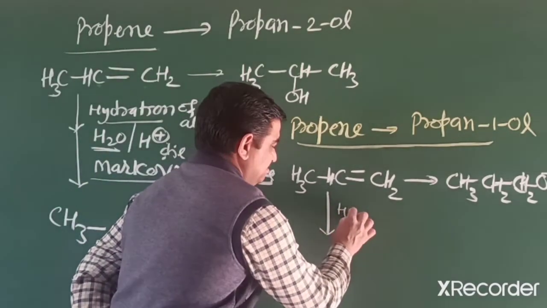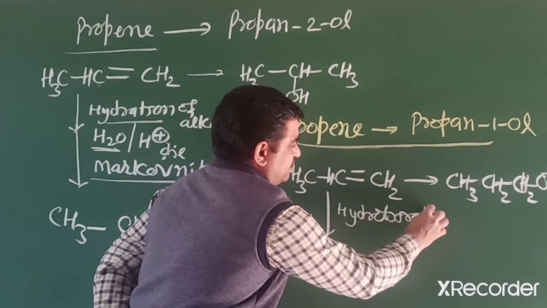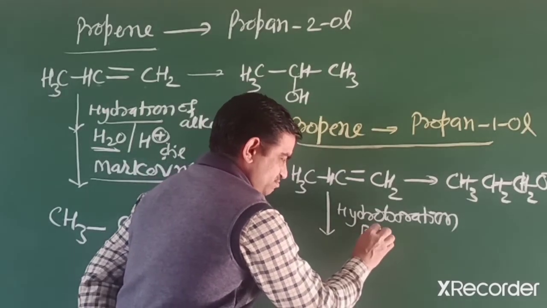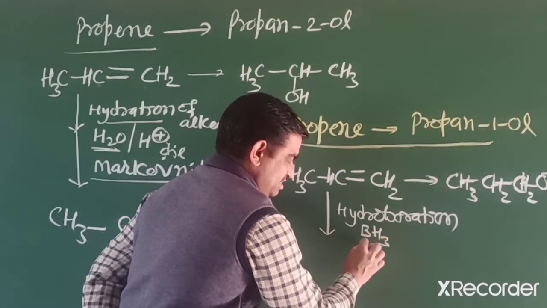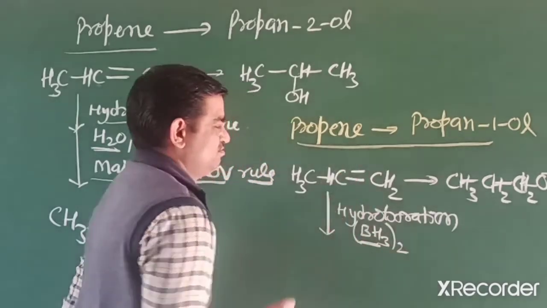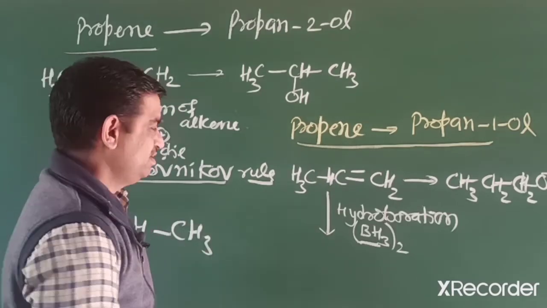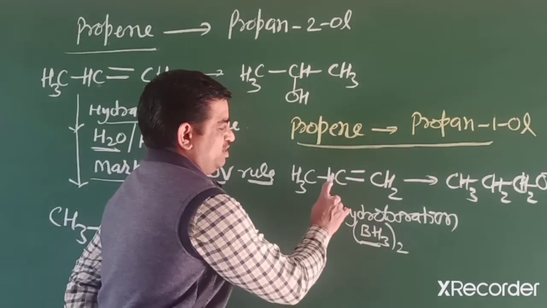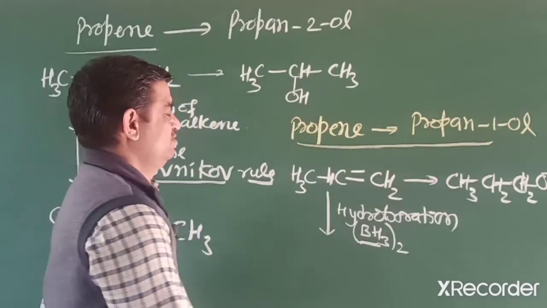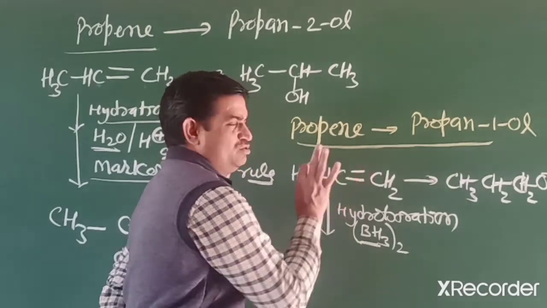Hydroboration means we have to take a reagent BH3, that is borane, as a dimer, diborane. When it reacts, in detail reaction we already discussed in alcohol chapter. So in this boron and hydrogen attached like Markovnikov rule, because hydrogen electronegativity 2.1, boron 2.